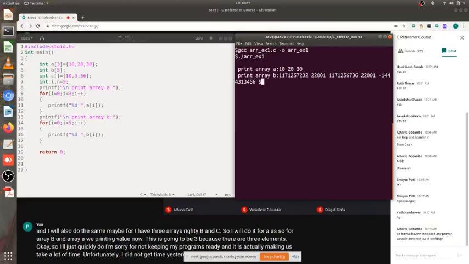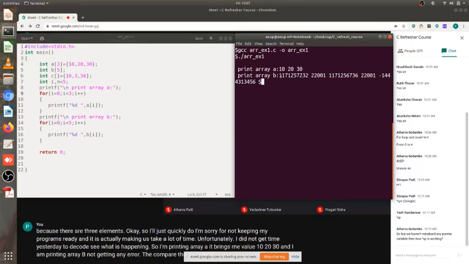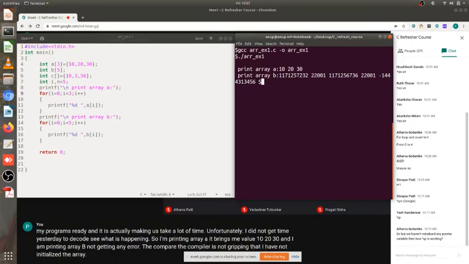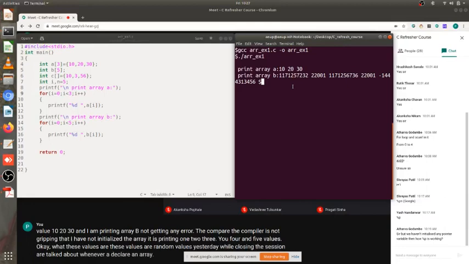See what is happening. I am printing array A, it prints the values 10, 20, 30. When I am printing array B, I am not getting any error. The compiler is not complaining that I have not initialized the array. It is printing the values 1, 2, 3, 4 and 5. What are these values? These values are random values. Yesterday while closing the session I talked about this: whenever I declare an array or any variable for that matter and do not initialize it and try to access it, some residual values at the memory address can be fetched and displayed to you.